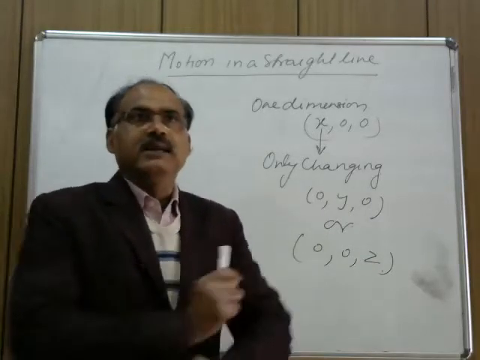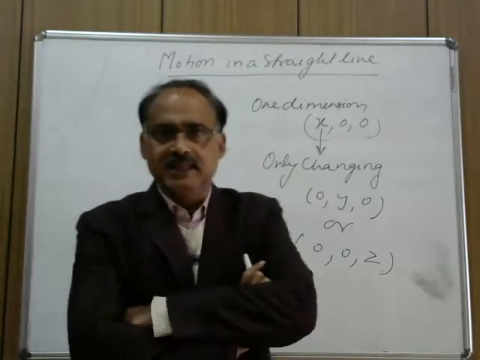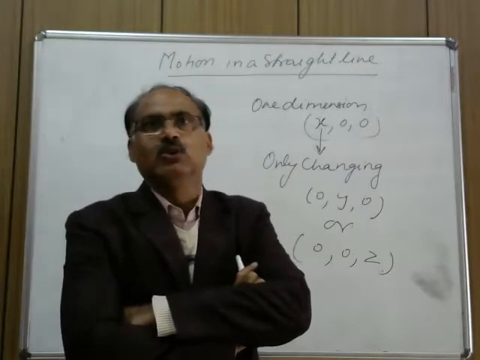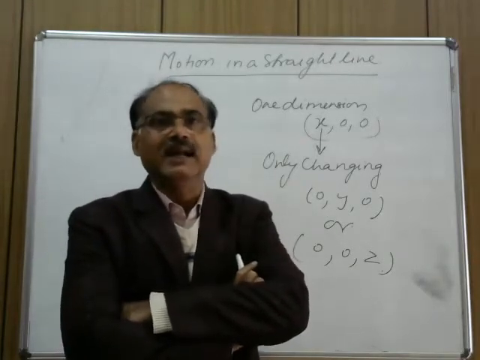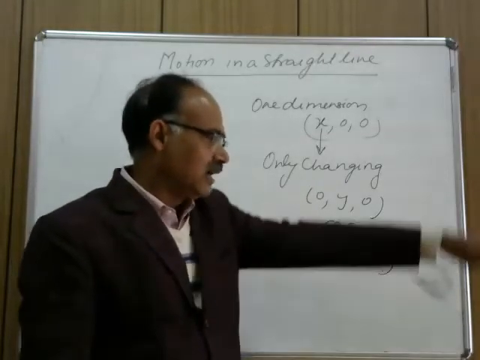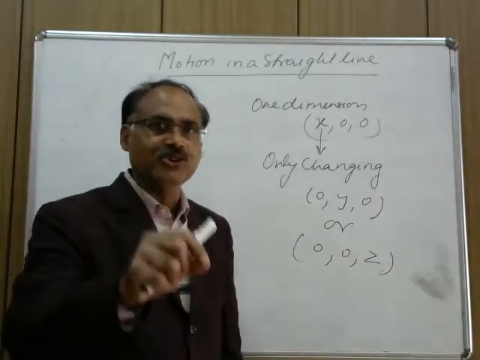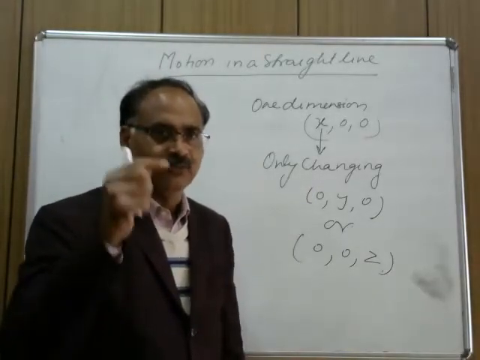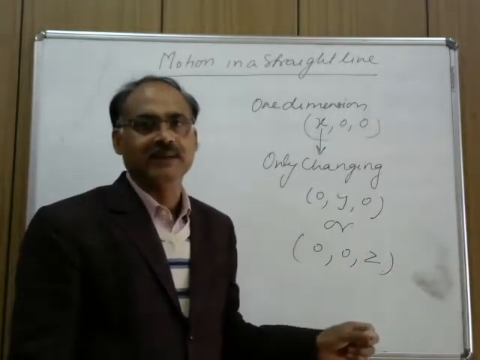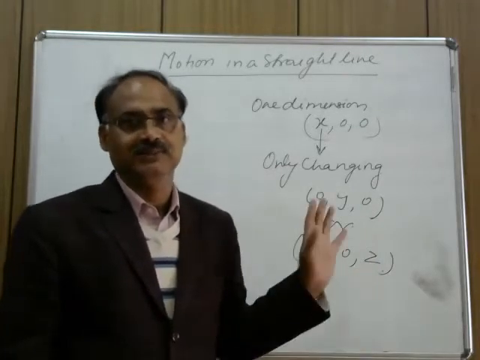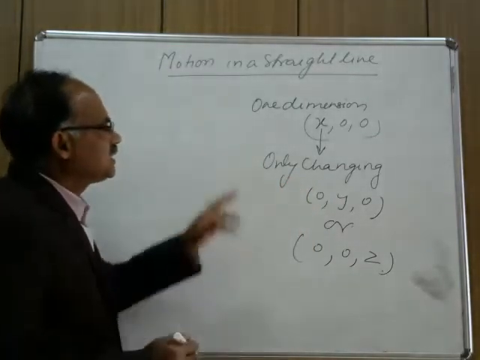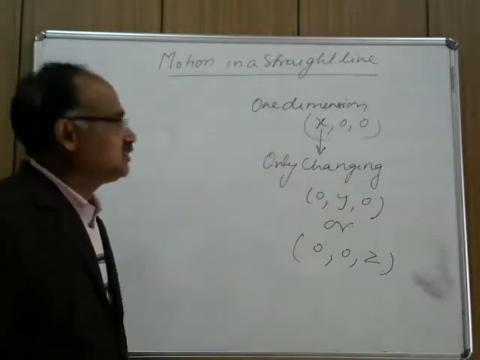So either the motion is along the x-axis, y-axis or z-axis, meaning only one coordinate is changing, because at every point you cannot draw the axis. But if I am moving in a single straight line, then the origin can be drawn at any point, and from there it can be noticed that only one coordinate is changing with time and the others remain constant or 0. This is the condition for motion in one dimension.